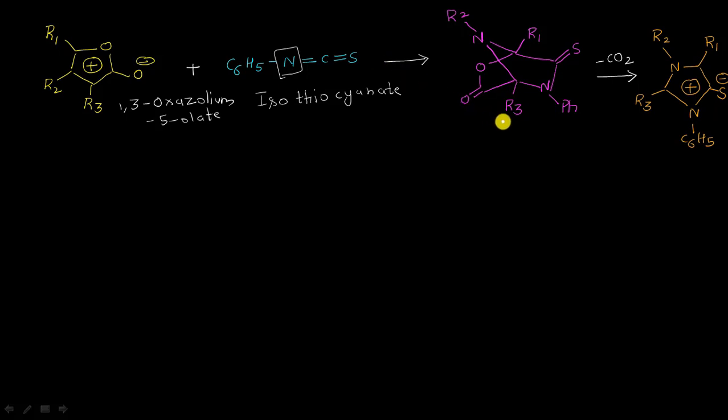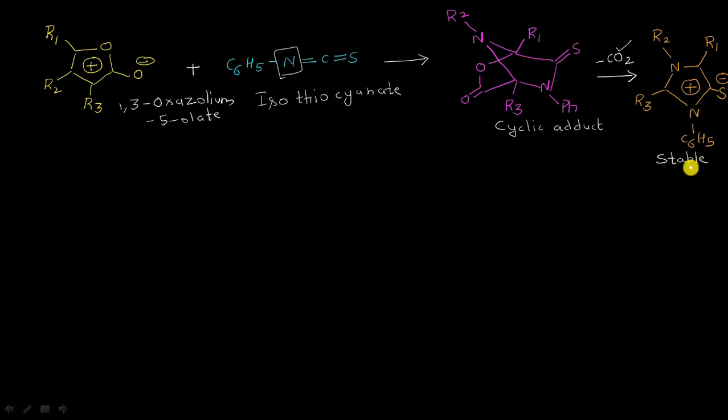Okay, and now at one look we can see here that this reaction is going in this direction, resulting in the formation of this type of cyclic adduct here, and moreover that is also eliminating a molecule of CO2, resulting in the formation of a stable structure here. Let me write here a stable structure here.